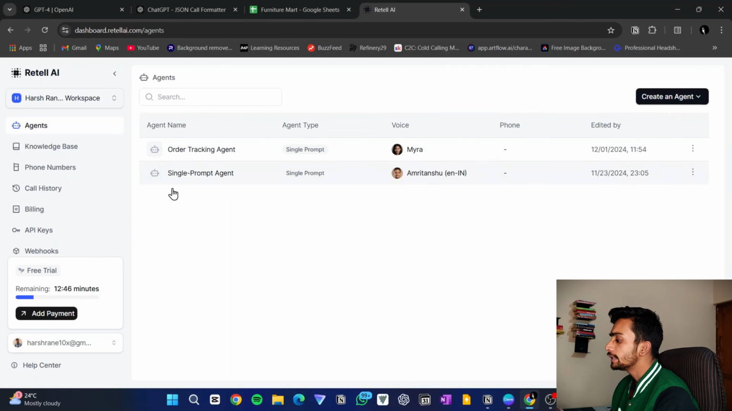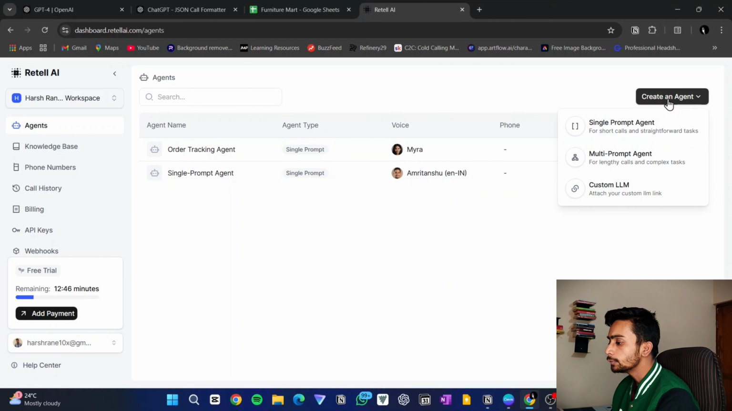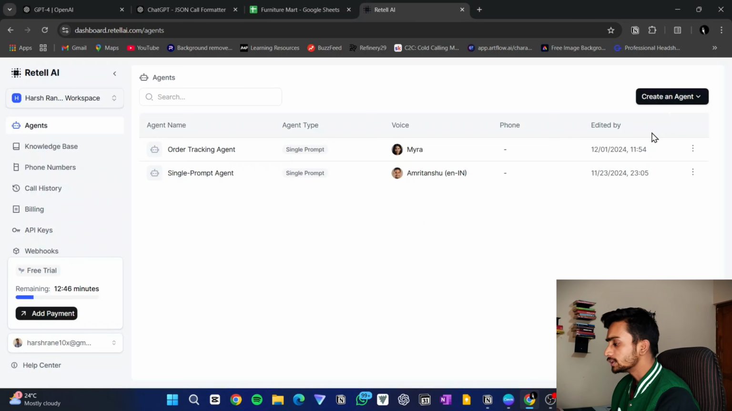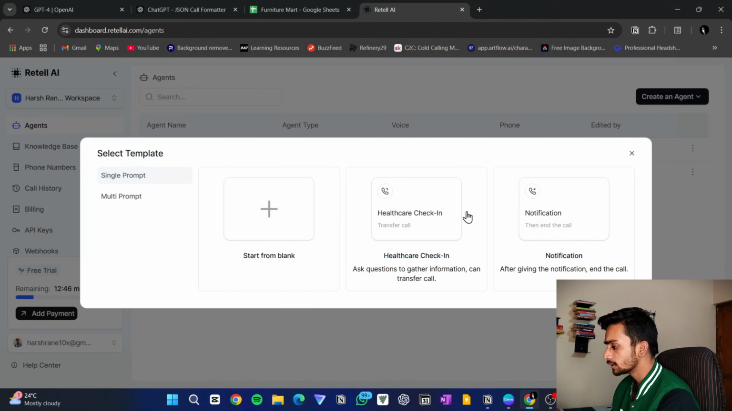So you can see I've already created some agents just for testing purposes. In this video, we will be creating an agent from scratch. So for that, you need to click on create an agent. Here you can see there are multiple options. You can create a single prompt agent, multi-prompt agent, custom LLM. For this video, we will be focusing only on the single prompt agent. For multi-prompt agent, maybe someday I will make a video on this as well. So you will click on single prompt agent, then you will get this dialog box. Now you have to click on start from blank.